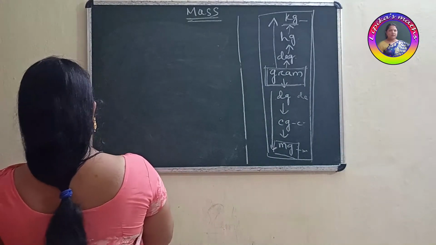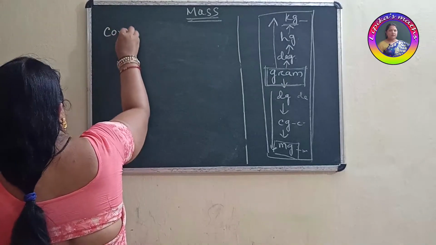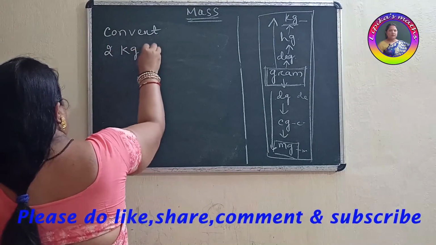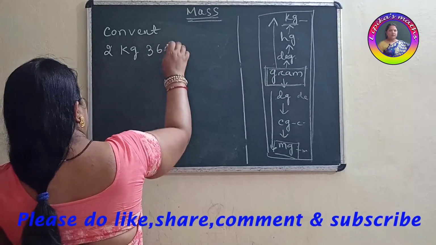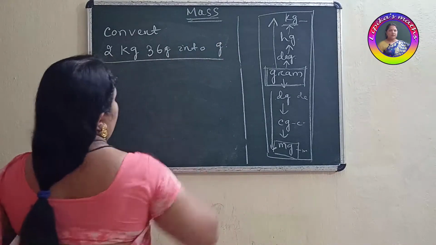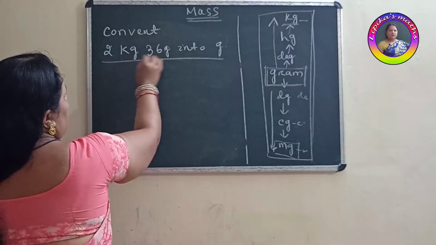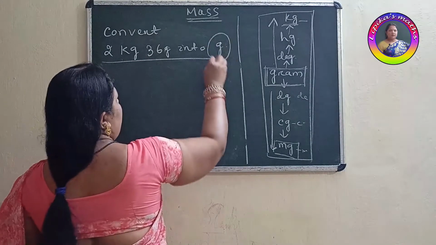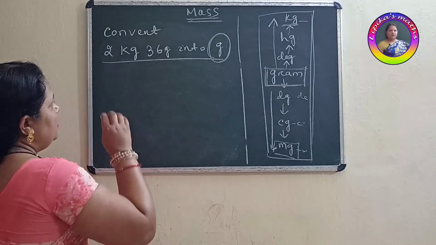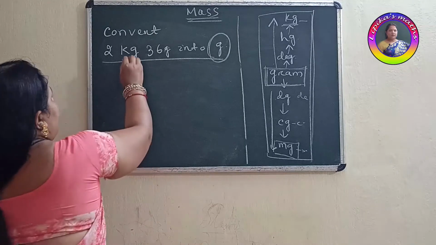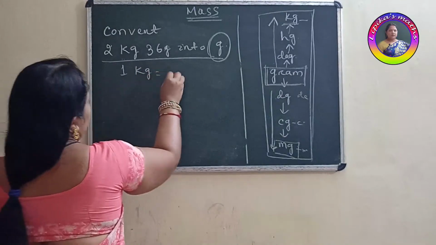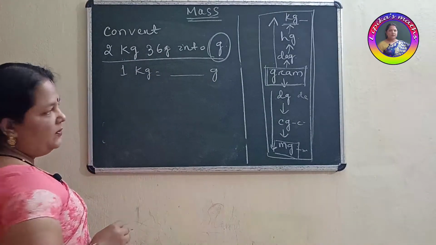Suppose one question is given: convert 2 kilogram 36 gram into gram. This value is given in both kilogram and gram, and we have to convert all the values into a single unit, that is gram. How to convert? First of all you have to think: 1 kilogram, how much gram? That we will discuss first.